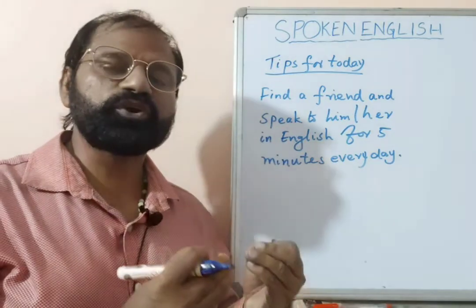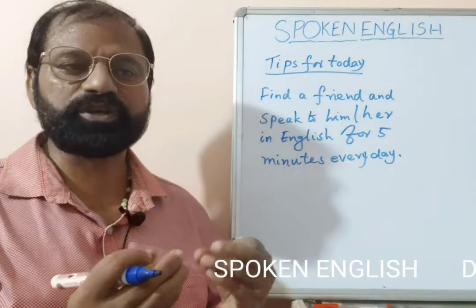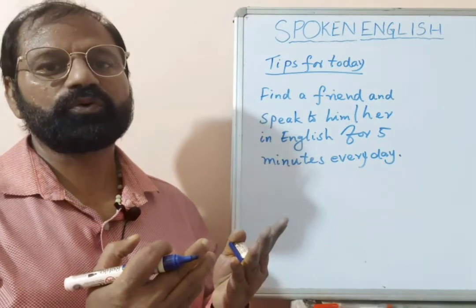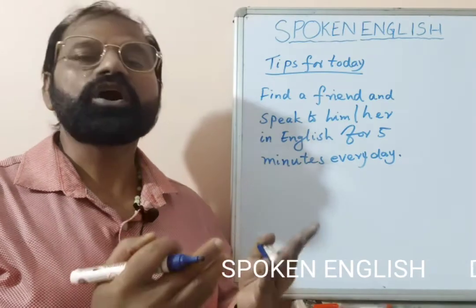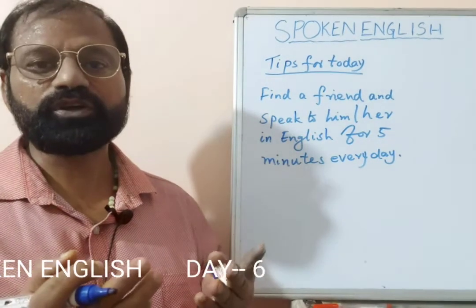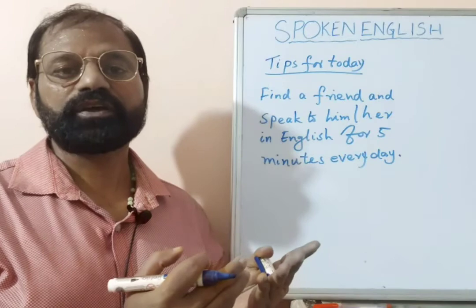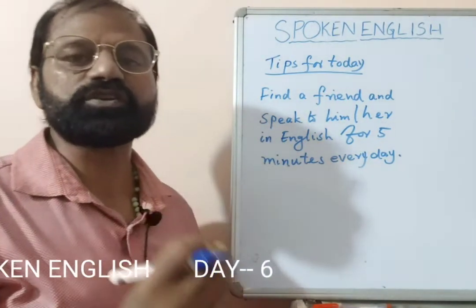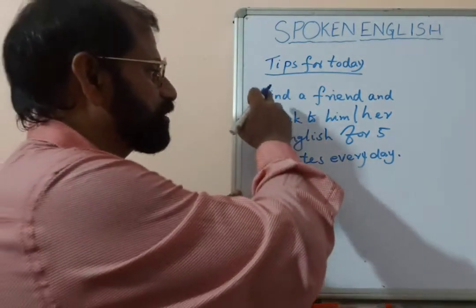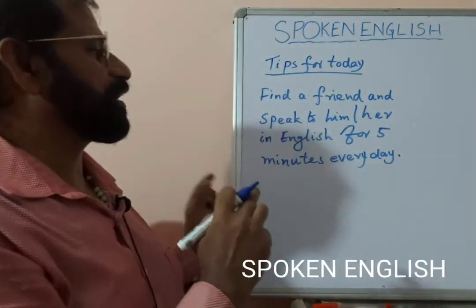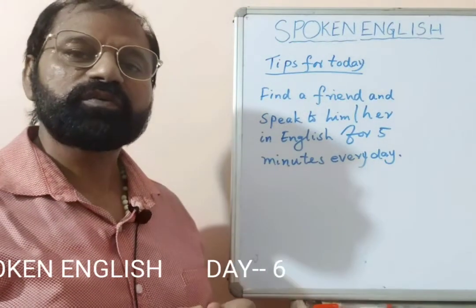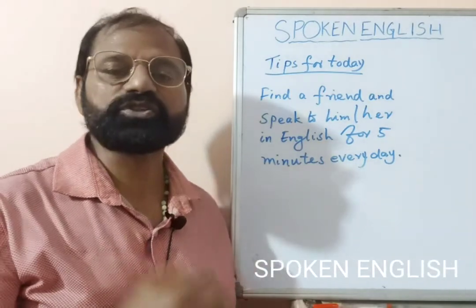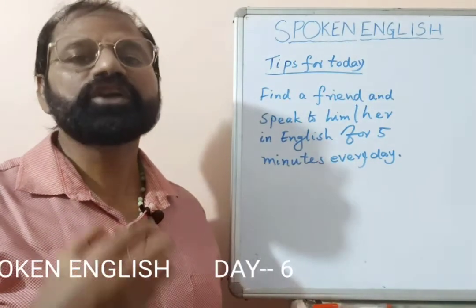Even if you speak very small sentences among yourselves, like hello, how are you, what are you doing, what did you eat today, what are you cooking for lunch, such kind of very simple questions can be asked. The main thing is you have to find the friend and speak to him or her for 5 minutes every day in English. That should be a regular practice so that you will improve your English in a better way.